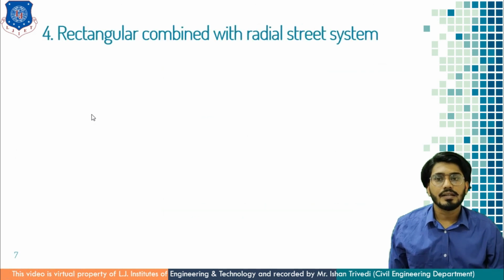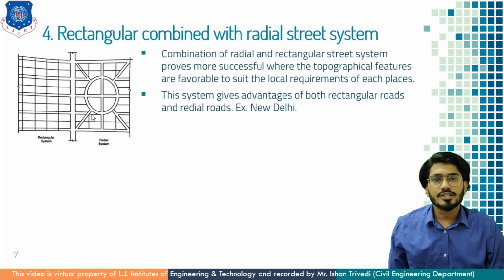Next is the rectangular combined with radial street system. It is the combination of radial and rectangular street systems where plenty of land is provided and you have the topographical feature. This system has the benefits of the radial as well as the rectangular road system.